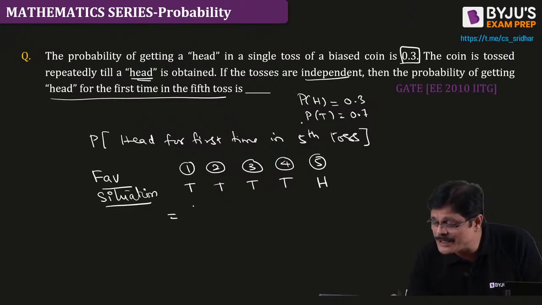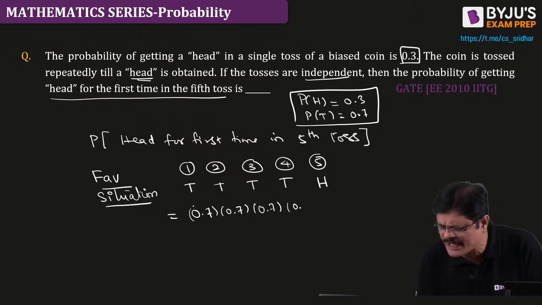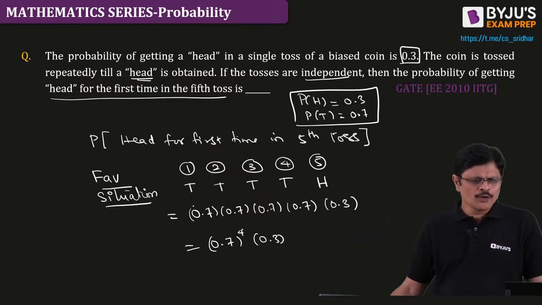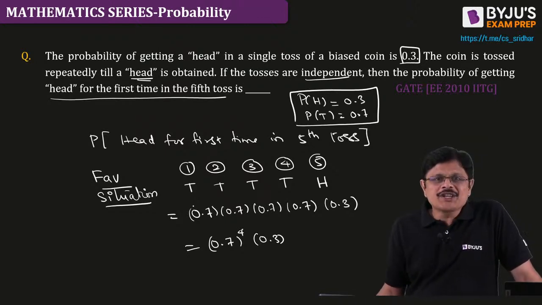Don't write 1/2. It is a biased one. Probability of tail is what? 0.7. Head is what? 0.3. So what is the answer? 0.7 power 4 multiplied with 0.3. Bang on the solution. Got the solution? Perfect solution. Hope you understood.